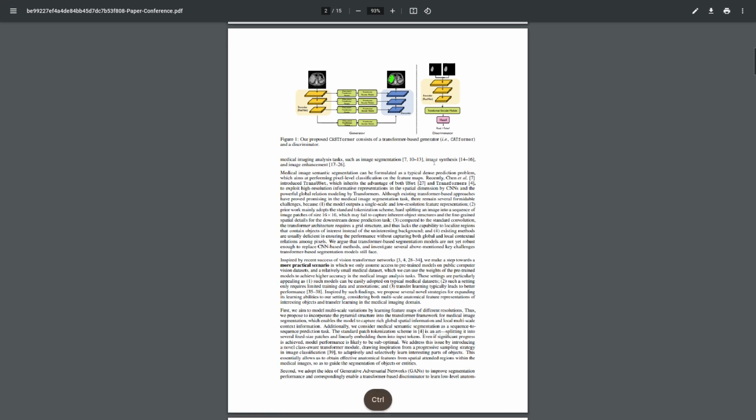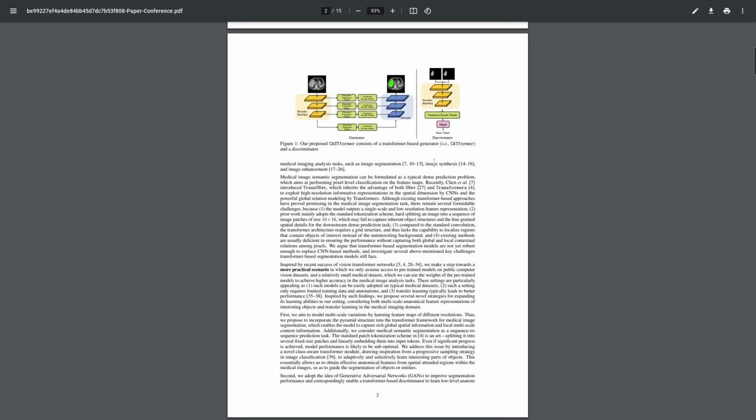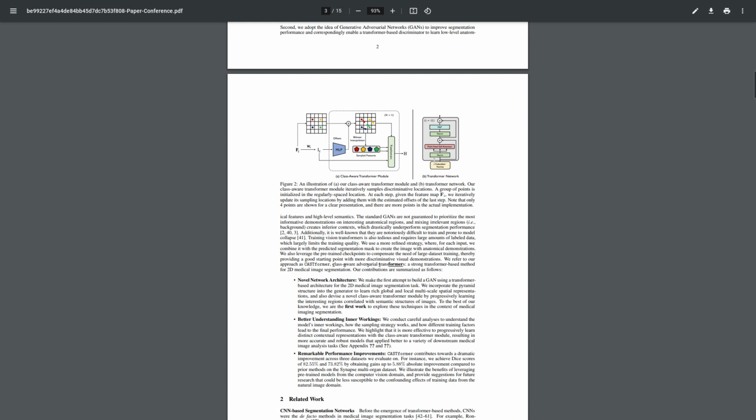Okay, and their abstract reads, transformers have made remarkable progress towards modeling long-range dependencies within the medical image analysis domain. However, current transformer-based models suffer from several disadvantages.